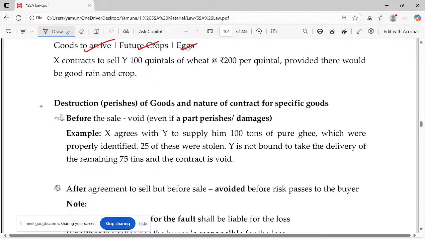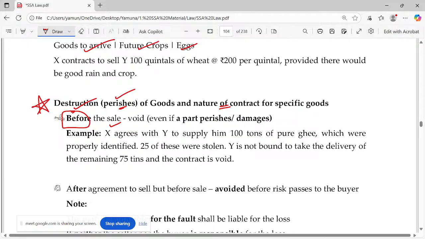Next we'll go for, this is often repeated, destruction, which means perishing is also destruction. Destruction na fire accident மாதிரி ஏதாவது damage ஆகணும்னு அவசியம் இல்லை. Perish ஆகுறதும் destruction தான். And what is the contract related to this specific? When it got destroyed or damaged before the sale. What do you mean by sale?